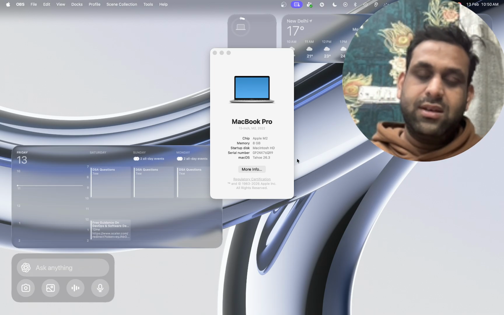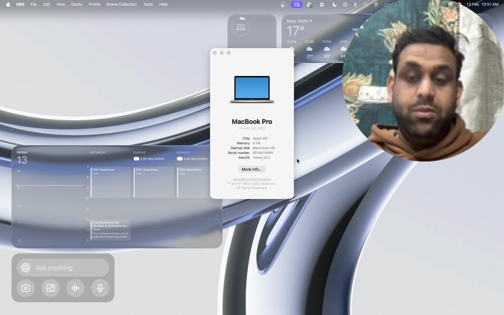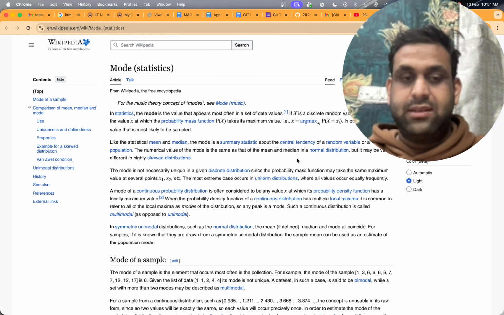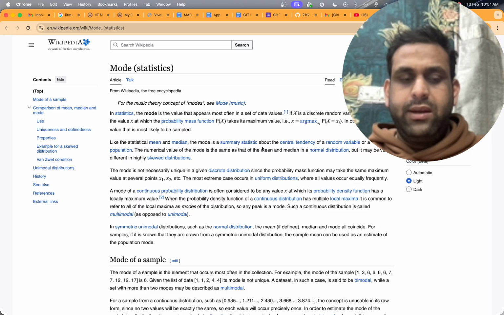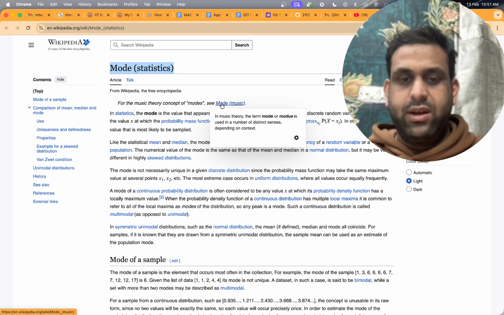Today we're discussing mode stats in data science. We try to understand the complexity of each. Let's read what mode stat is. In musical theory, the concept of mode is used to describe a number of distinct senses depending on the context. Okay, let's see next.